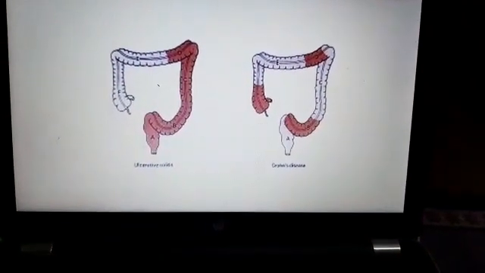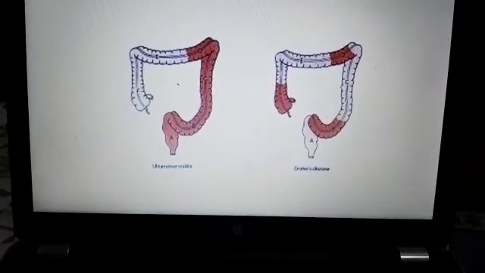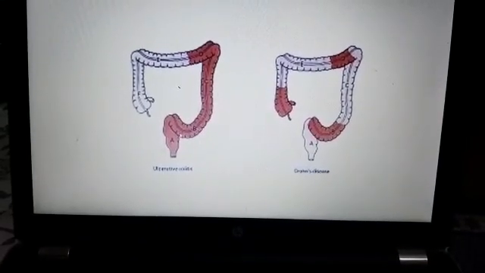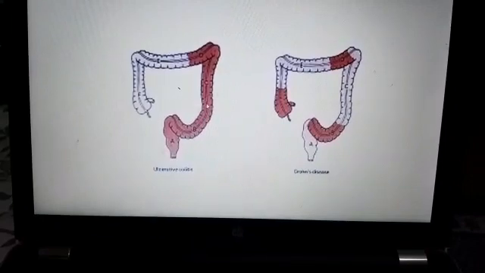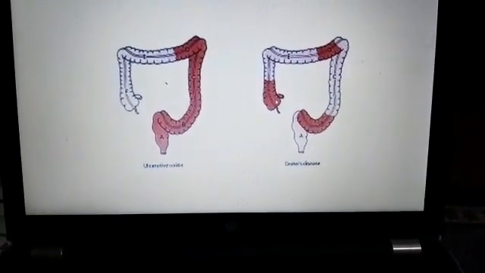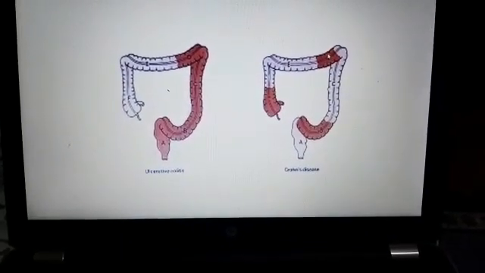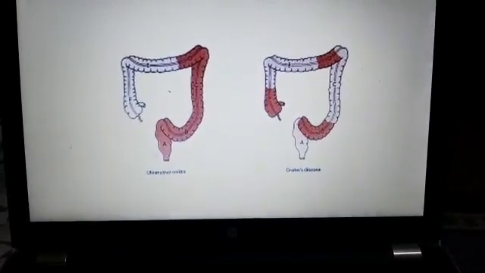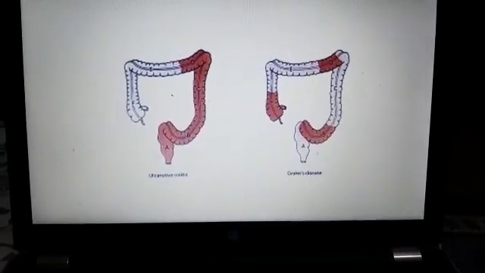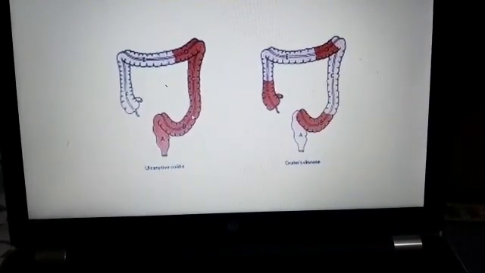Yes, this is a picture of ulcerative colitis on the left side, where you can see the involvement starting here in the rectum and progressing up to involve the entire colon. Whereas in Crohn's disease, it is in the ileal region and it can extend downwards, and there are skip lesions. These red areas are the abnormal areas and in between these white areas are the normal areas. So these are the skip lesions, whereas this is continuous involvement of the colon without any skip areas.